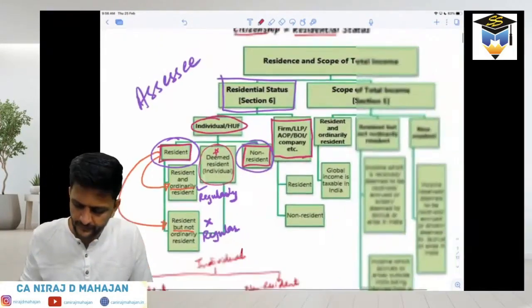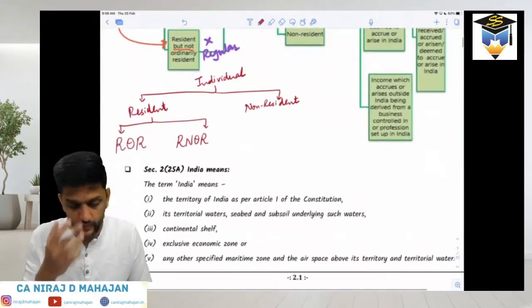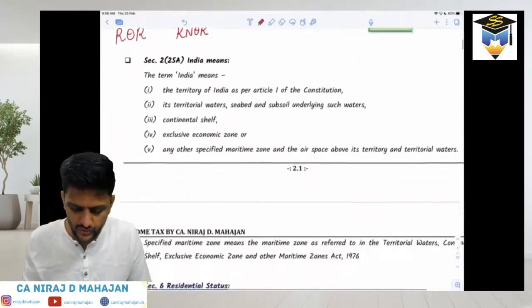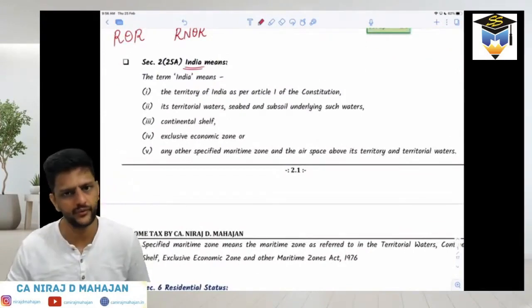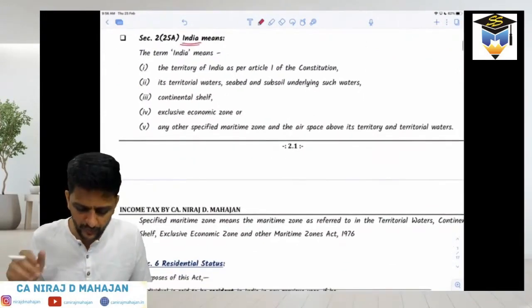Let's go ahead. I hope all of you got the notes. Okay, I told you from where you will get the notes also. As it is 225, but to India, we have already seen the definition of India. Okay, that already we had seen in chapter number 1 as well.